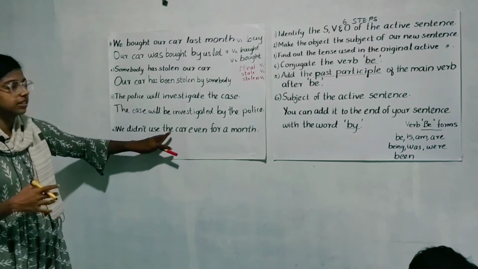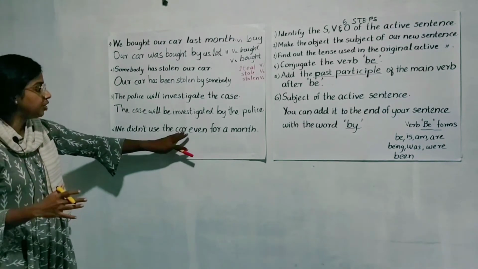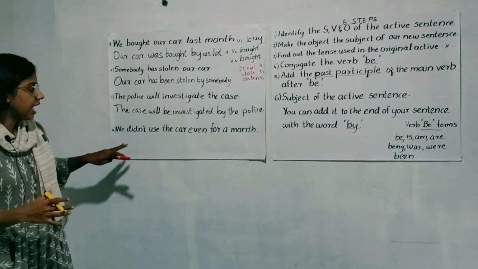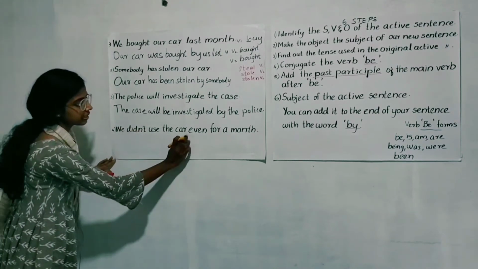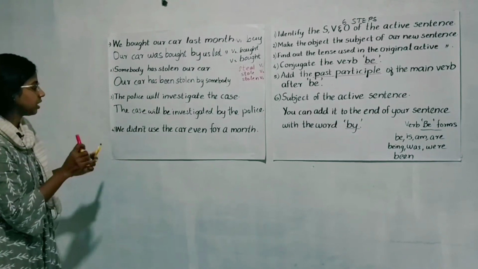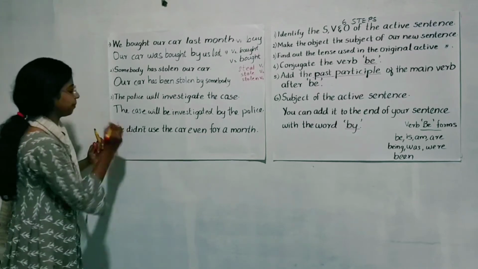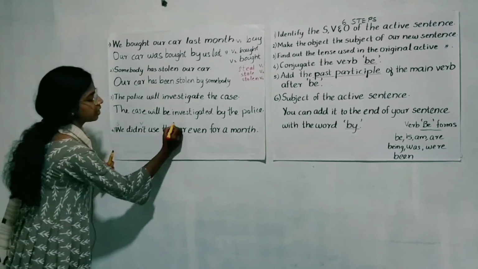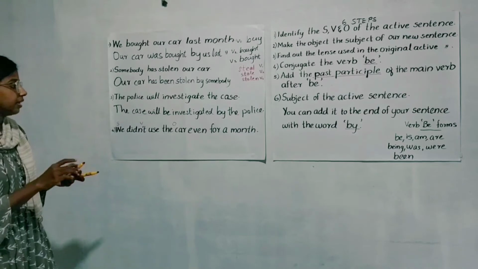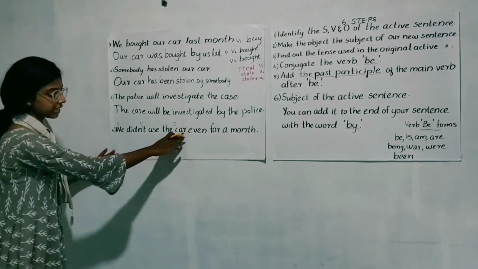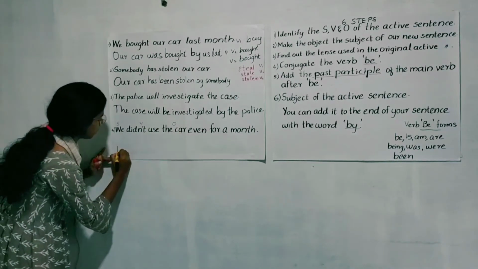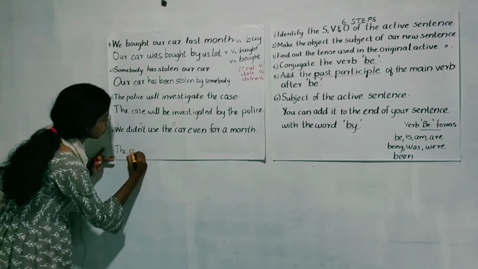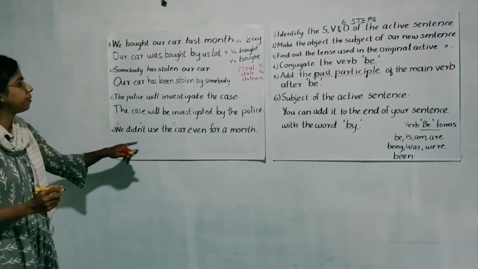Make the object of the active sentence the new subject. So the object is the car. This is the subject we, didn't use is the verb, and this is the object. So the new subject will be the car.